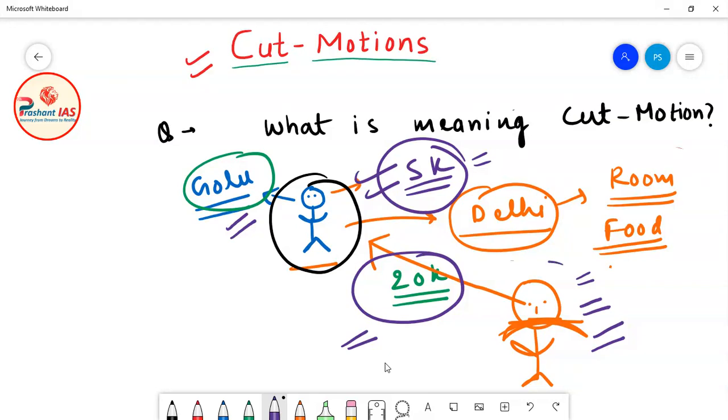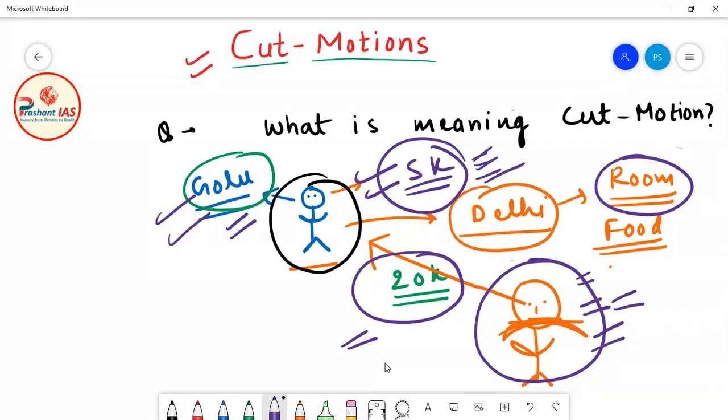So father must be having some control in his hand. If father comes to know any complaint of Golu, if father comes to know that he is not studying seriously, then there should be some financial control in the hands of father. Okay, so now father said that I will only provide you 5,000 rupees. Then definitely now Golu is compelled to obey the order of the father. Why? Because it is impossible to survive in the city of Delhi with only 5,000 rupees, because the rent of a room is much higher than 5,000 rupees. So how will Golu manage all the things related to room, food, internet and all these things?